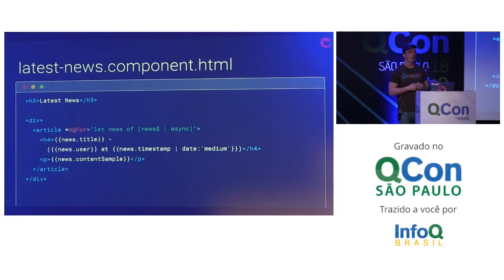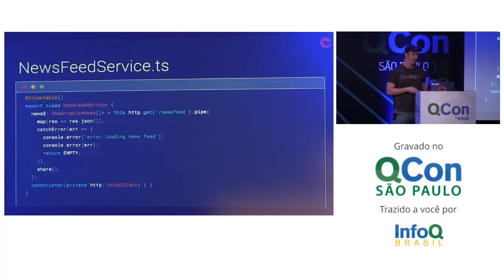And then our template for our latest news component looks like this. What we've got here is I've got ngFor at the top, and you see I've got news | async there. I'm binding out my observable, and so every time it emits a value, that ngFor is going to loop over that value, because the value is an array. So it's going to loop over that array and then bind out all of the information inside of here. So it's just a for loop for every single time that observable emits to render the data out.